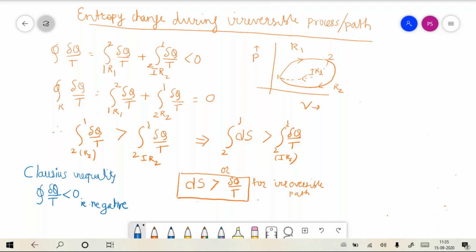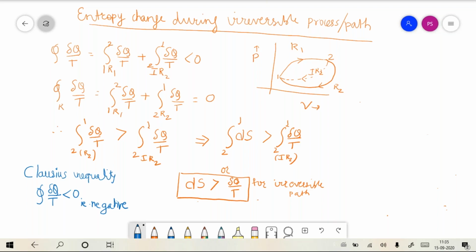Okay, so this is the objective now. Are you able to see the board where I have some equations, scribbled some expressions? Entropy change during irreversible process. I had written a derivation there. So are you able to see that? Okay, thank you, Gauri. So what you see is I had drawn a cycle here.